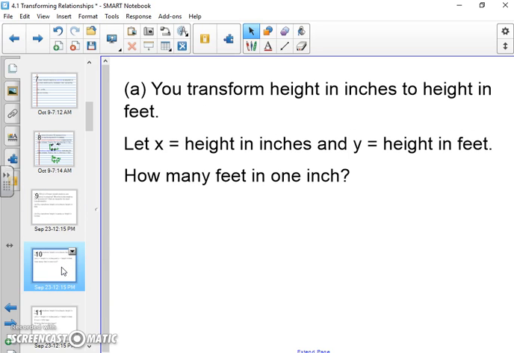Now, if you are going to write an actual function, you have to define things. So I said let x represent height in inches and y height in feet. And I told you guys you didn't necessarily have to write this down, but hey, if you want to write it down now, I'm not going to stop you. And the question is, how many feet in 1 inch?